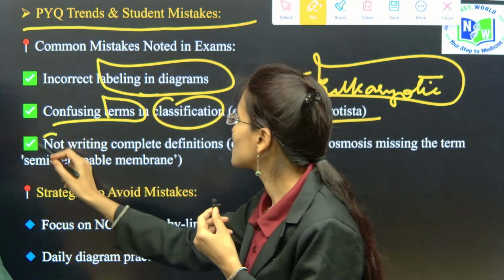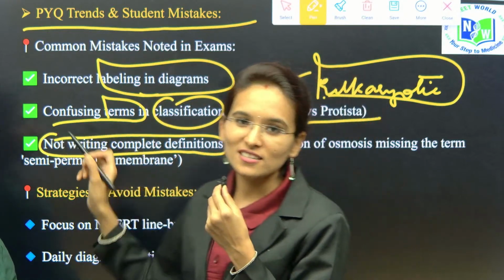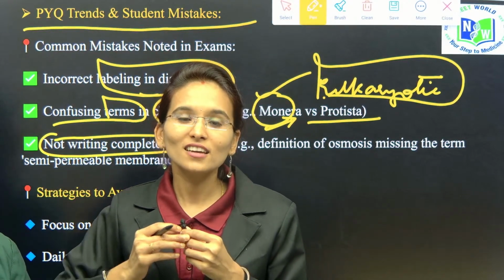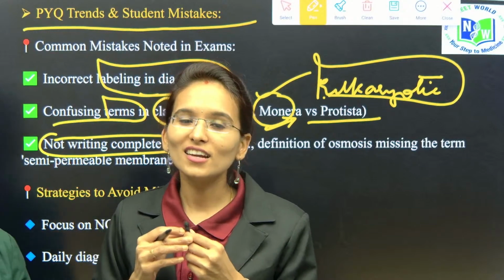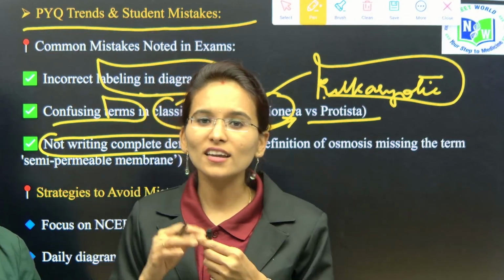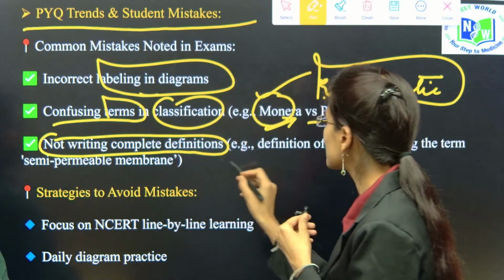And the next, not writing complete definitions. The definition answers always appear in level 1. In level 1, you need to try to answer questions like the differences between osmosis and diffusion.